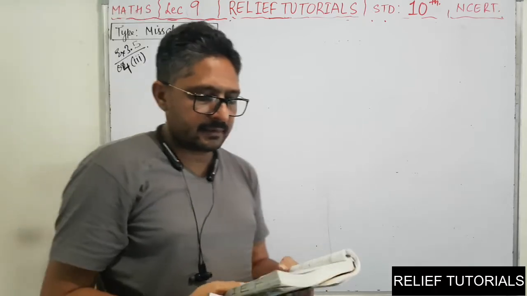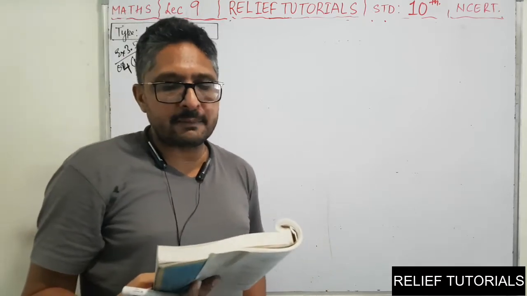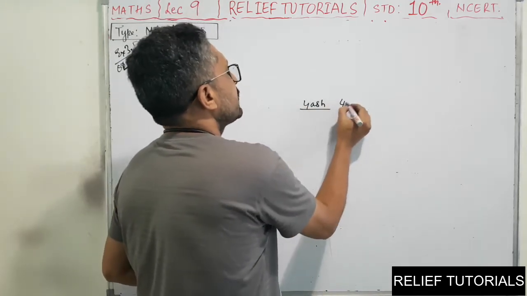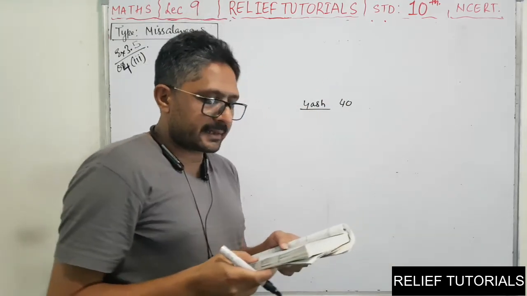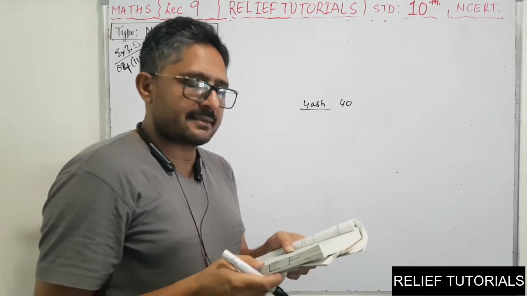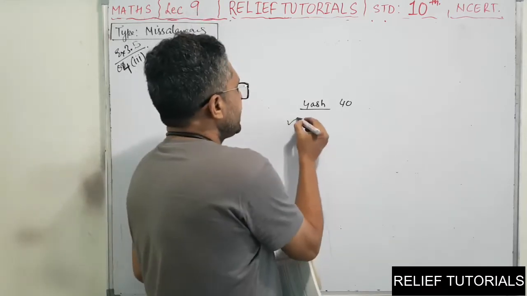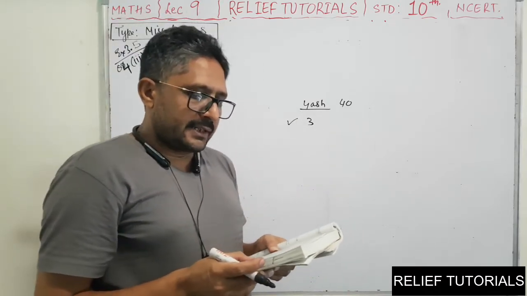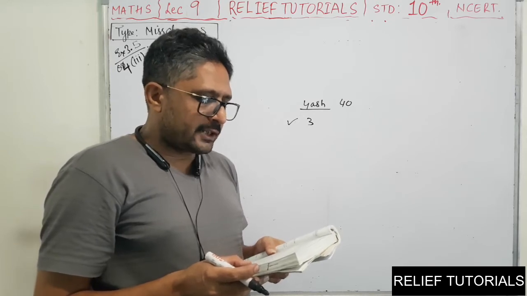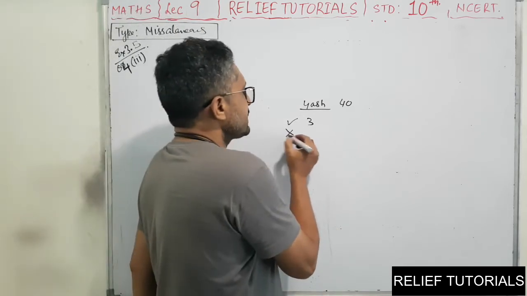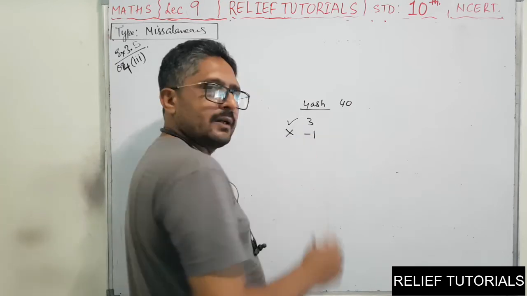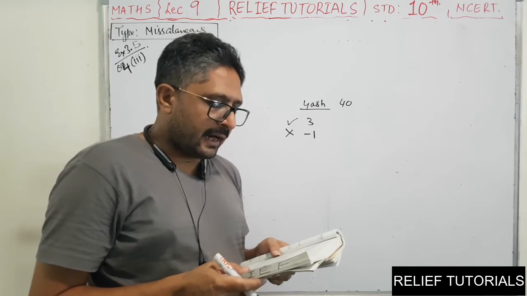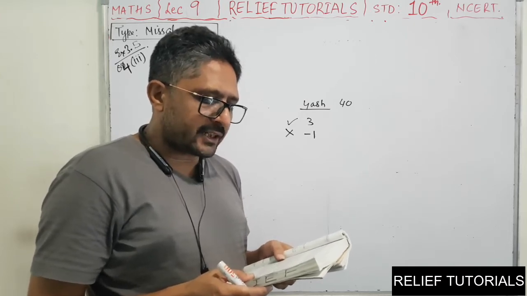So what is that? Yash scored 40 marks in a test. So Yash got 40 marks. Yash got 40 marks in a test, getting 3 marks for each right answer. So for a right answer, 3 marks. And losing 1 mark for each wrong answer. For a wrong answer, losing 1 mark, so minus 1 mark. Clear?